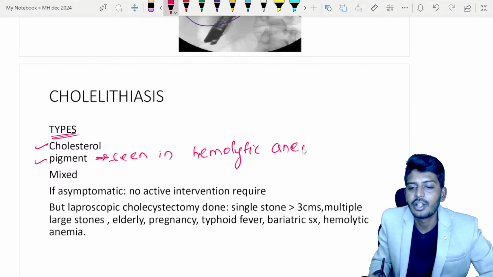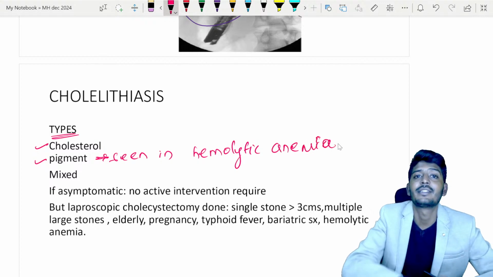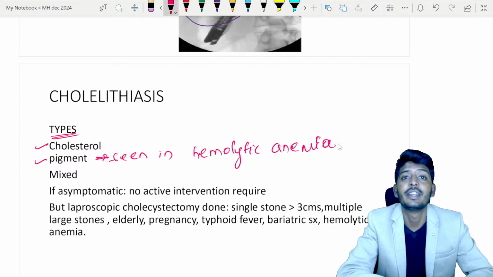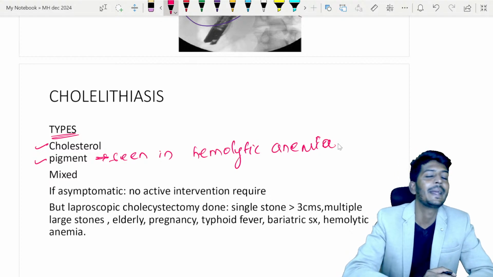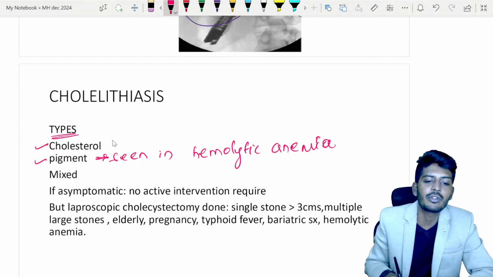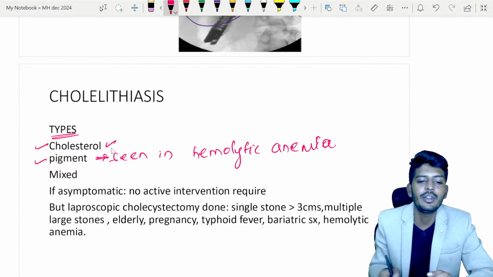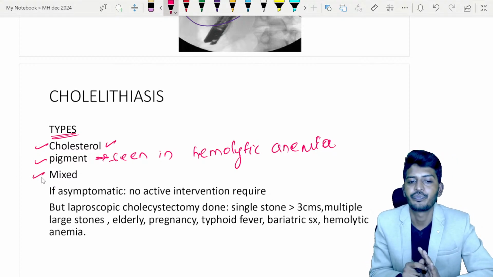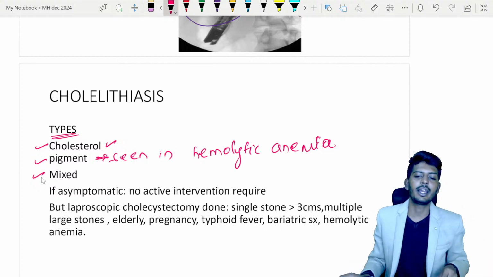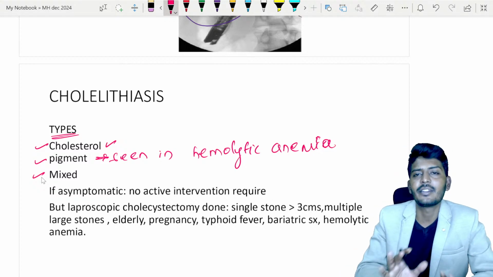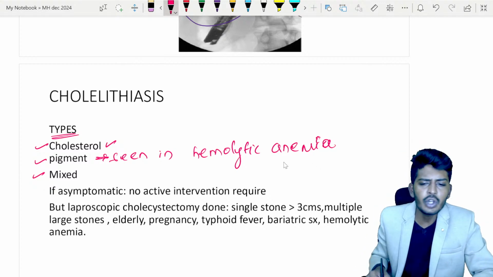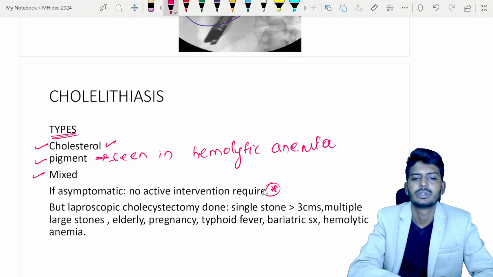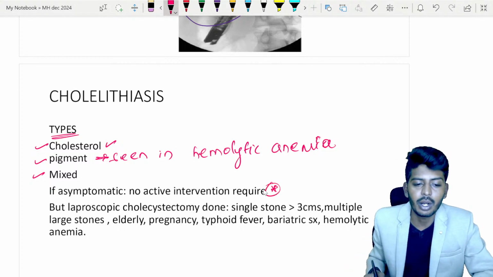Hemolytic anemias. So the child with sickle cell anemia, sideroblastic anemia, hereditary spherocytosis. In all these cases where there is excessive hemolysis, at that time we have pigmented stones. If there is excessive cholesterol deposition, at that time we'll get a cholesterol stone, and sometimes we can have a mixed stone also. Okay, so whenever a patient has cholelithiasis, if at all the patient does not have any symptom, does not have any problem, even if stones are there, usually no active treatment is required.